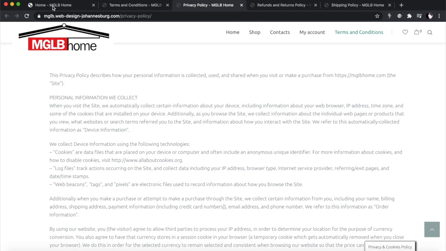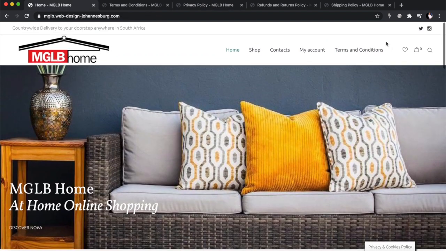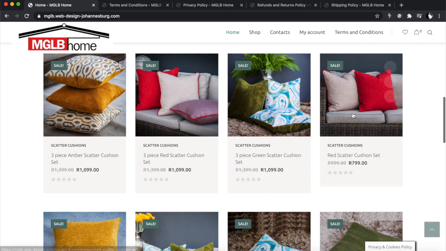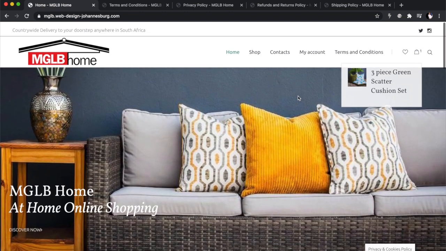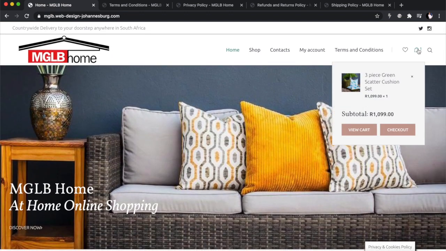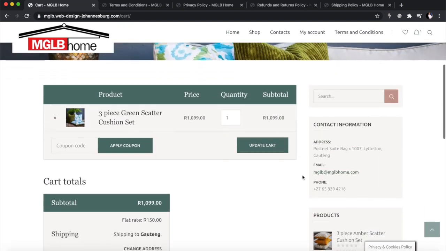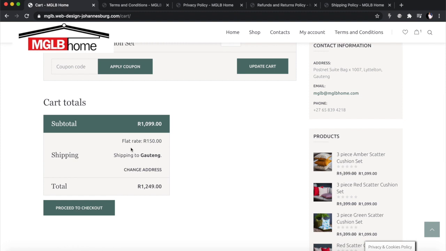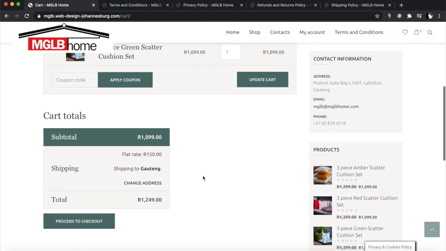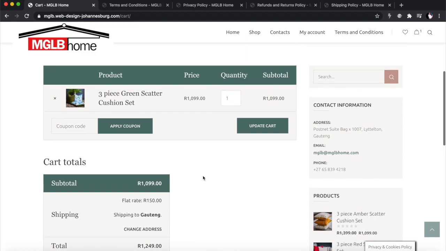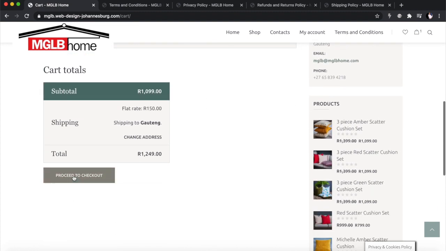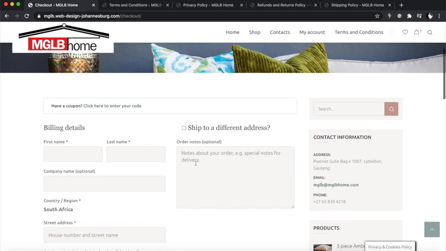And I'm just going to show you this quickly. If the place where you'll collect the information is on the cart, so let's say this client decides to add this to their cart, this will be added quickly to their cart. And then I'm going to go to the cart there. View the cart. And once I'm in the cart, you can see you're shipping to Gauteng, and this is the price of everything in the cart. I'm not logged in yet, but I just wanted to show you before you can check out. Here's a checkout page. There you go.